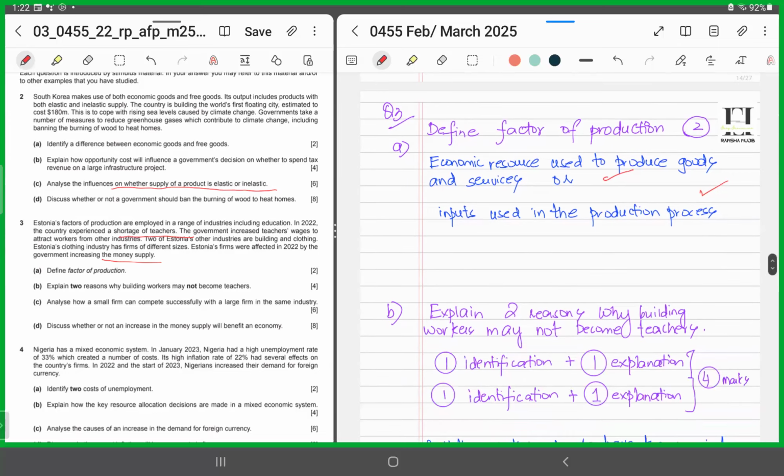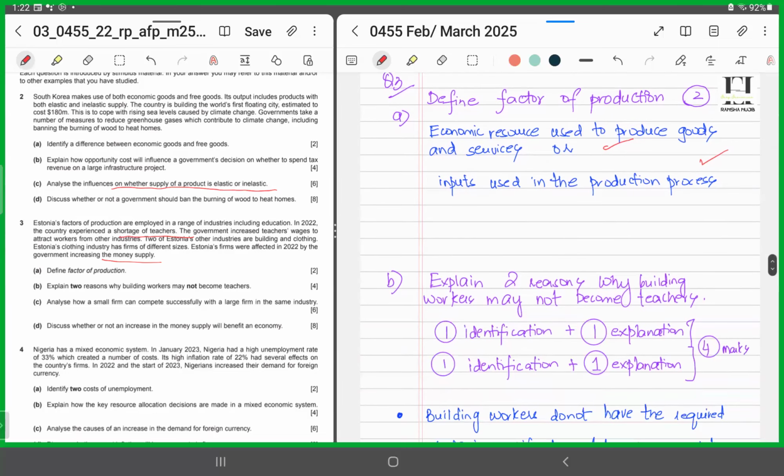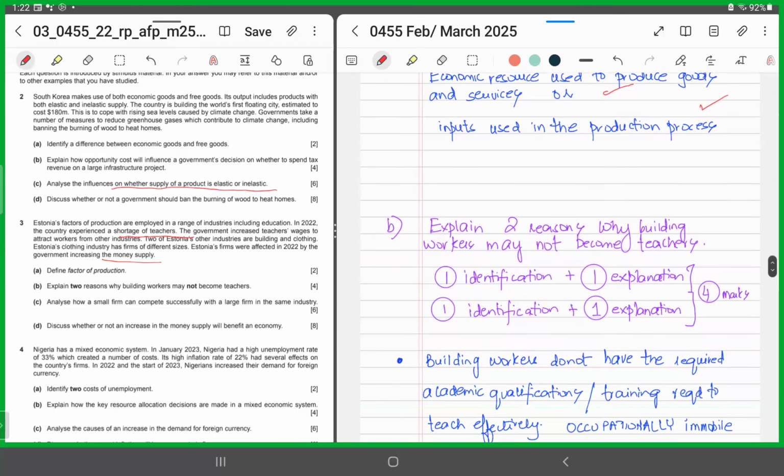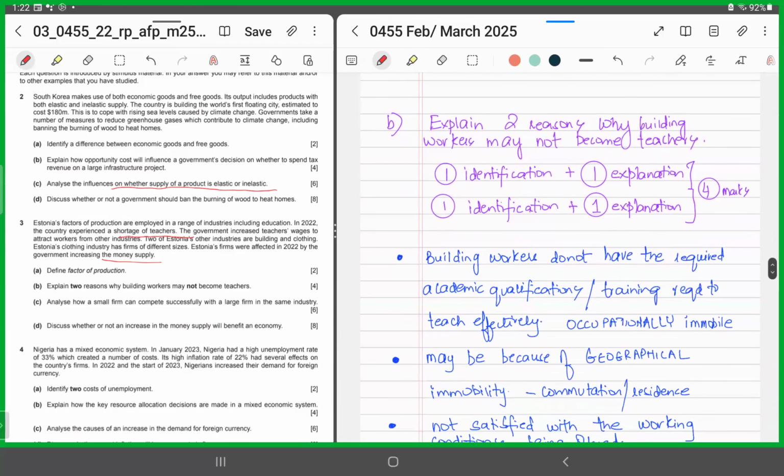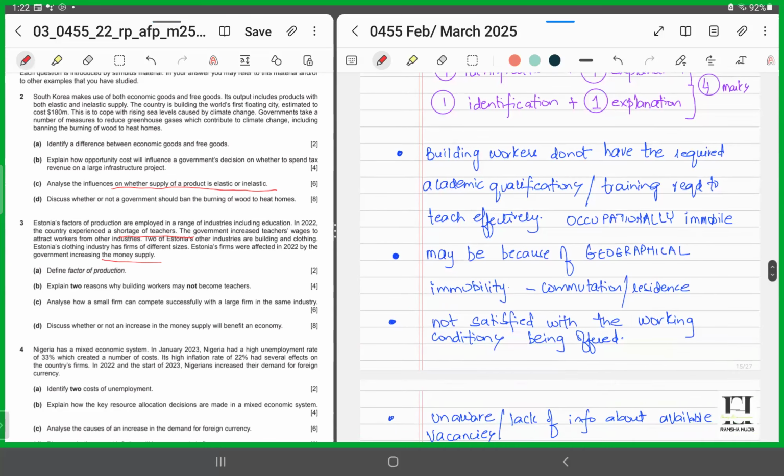Part B. Explain 2 reasons why building workers may not become teachers. Now it's a 4 mark question. They are asking us, why do you think workers who were initially employed in buildings, construction of houses or buildings, cannot become teachers? So 1 mark for the identification of the first reason, 1 mark for the explanation of that reason, the third mark for the identification of the second reason, and the final fourth mark for the explanation of the second reason. I've listed a lot of reasons. You can pick any two, build upon that, and you'll get full 4 marks.